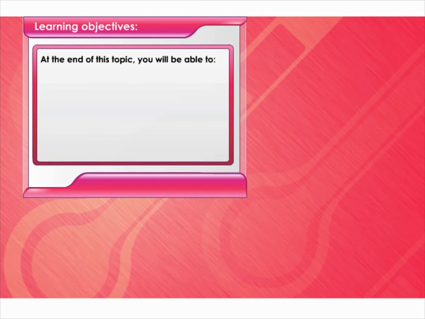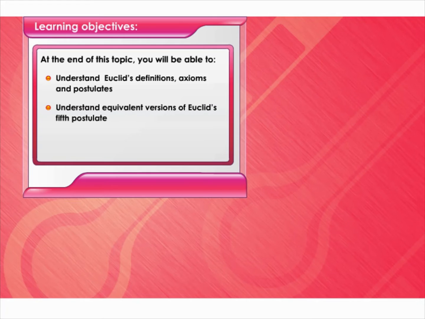Learning objectives. At the end of this topic, you will be able to understand Euclid's definitions, axioms, and postulates. Understand equivalent versions of Euclid's fifth postulate.